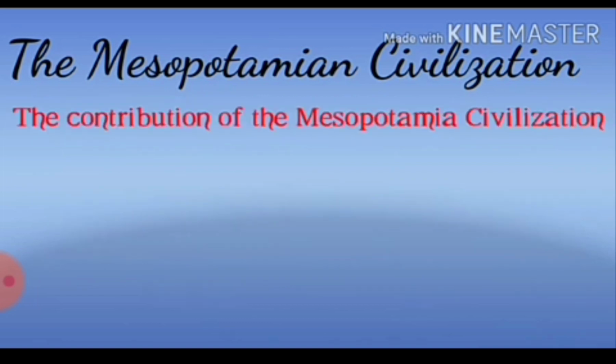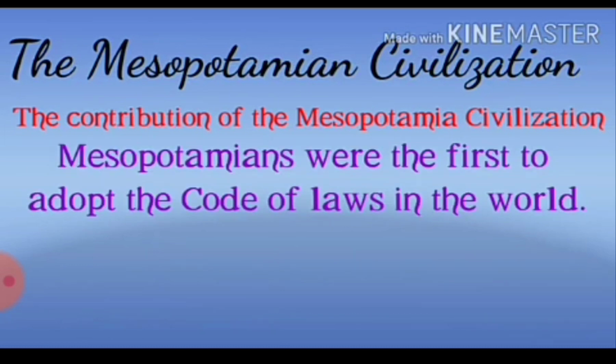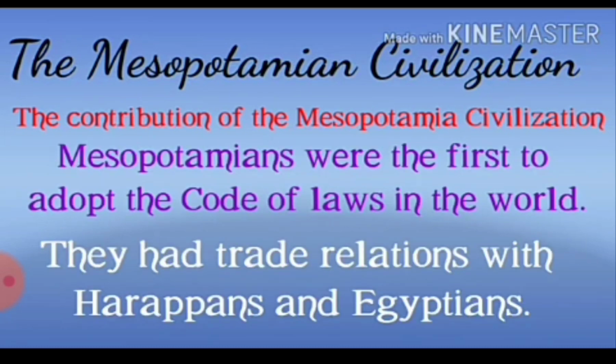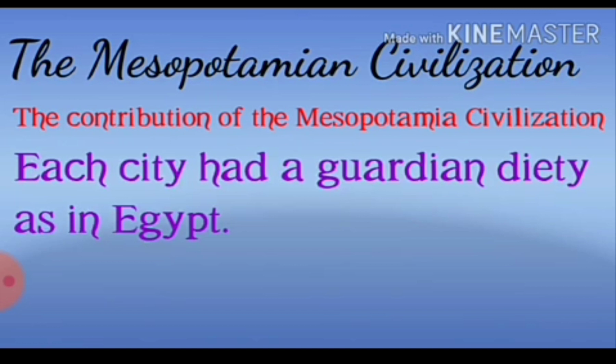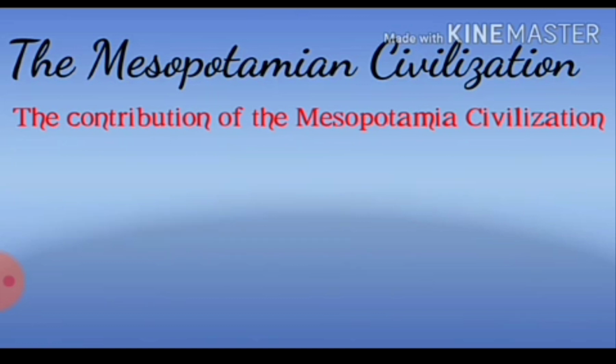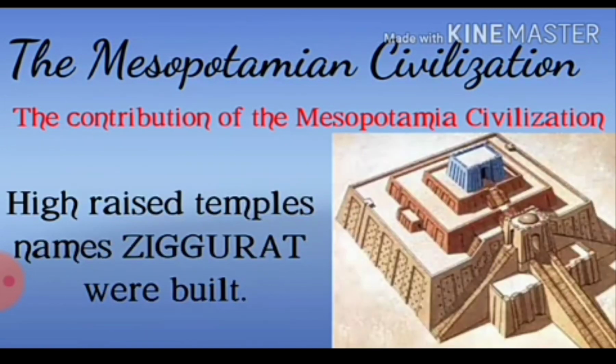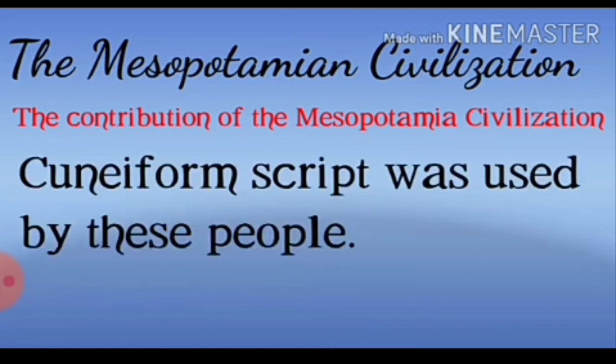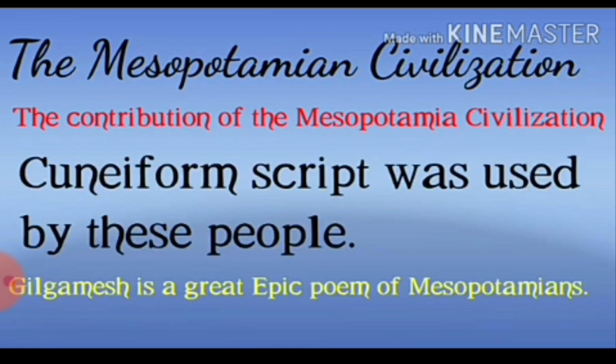The contribution of Mesopotamian civilization. Mesopotamians were the first to adopt a code of laws in the world. They had trade relations with the Harappans and Egyptians. Each city had a guardian deity as in Egypt. High-raised temples named Ziggurats were built. The cuneiform script was used by these people. Gilgamesh is a great epic poem of the Mesopotamians.